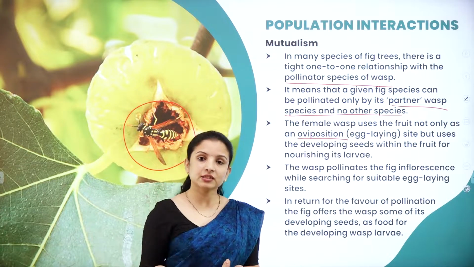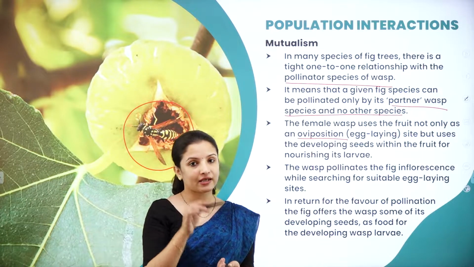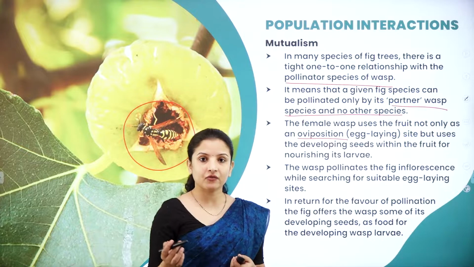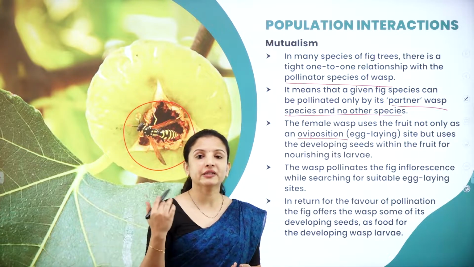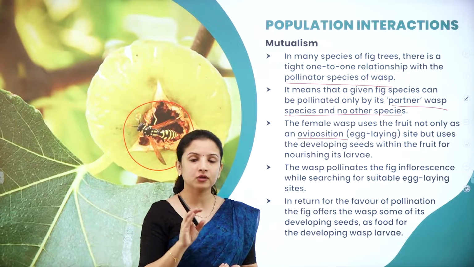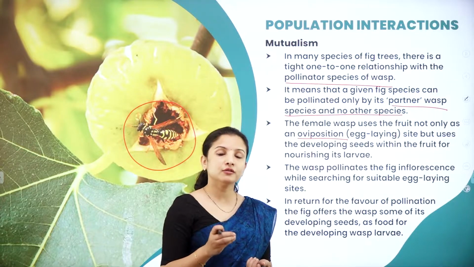These female wasps will visit the fig fruit and deposit their eggs in it. Now, when the eggs hatch and the larvae come out, the larvae will help in the setting of the seeds, and in turn, the pulpy part of the fig fruit will provide some amount of nutrition to the larvae, and also the seeds.